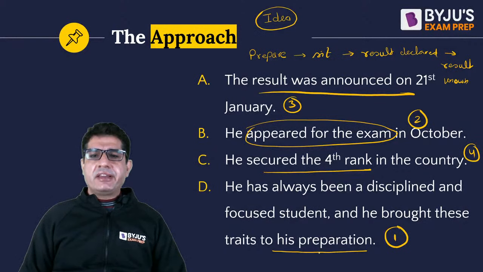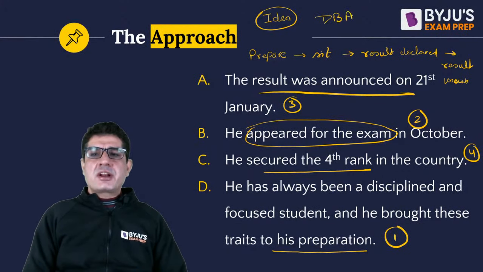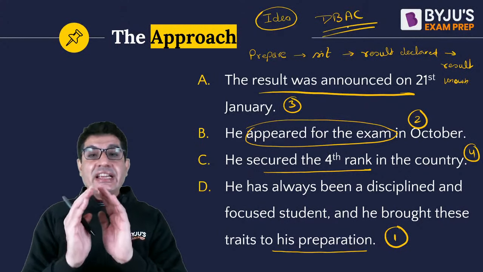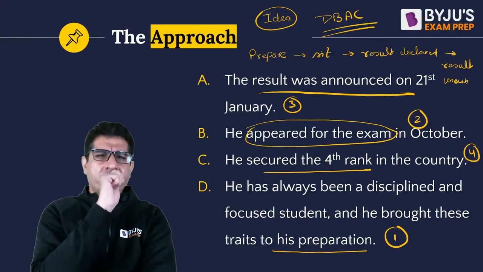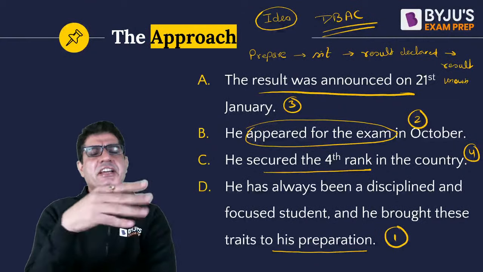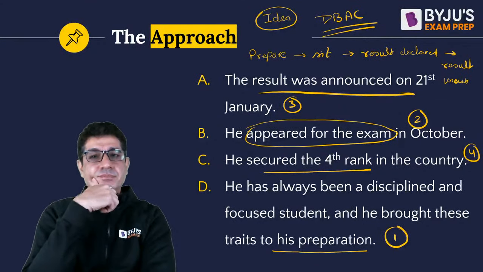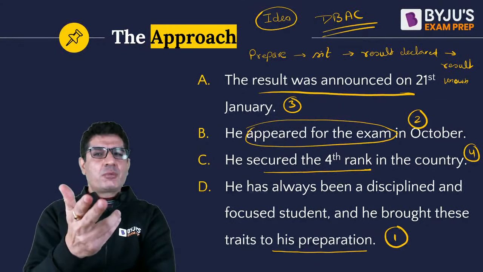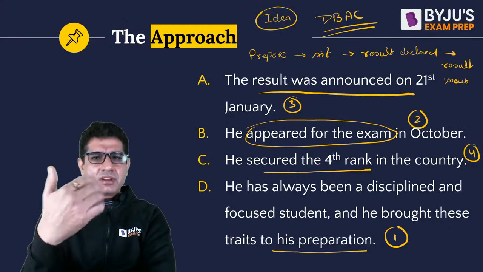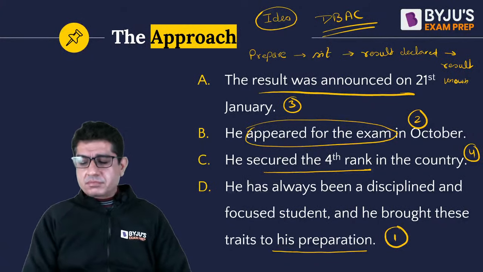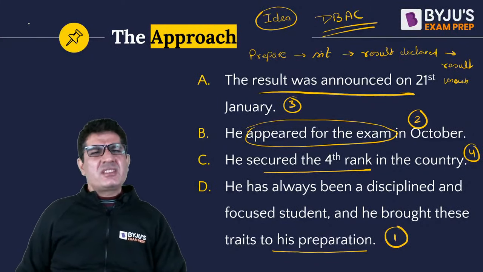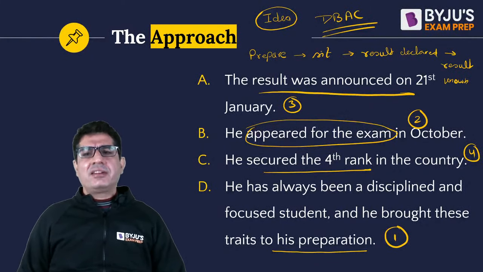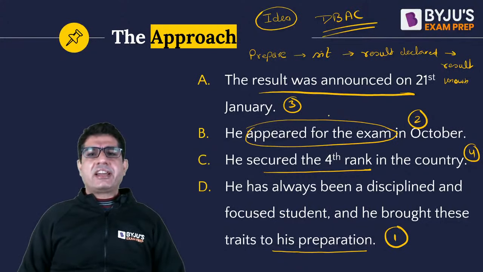So basically DBAC, right? So this time around, what did I use? I used ideas. And then I thought of the sequence in which these ideas occur in our everyday life. Can we violate this sequence while working on a parajumble, while writing? Can an author not use this sequence? Yes, an author can at times choose not to write them in this particular order, but